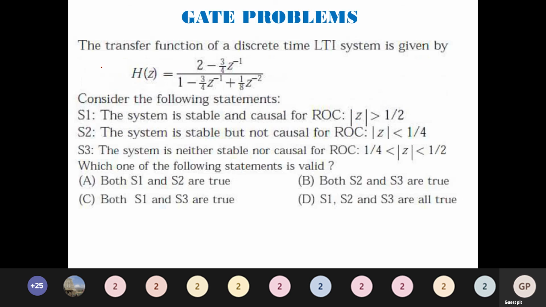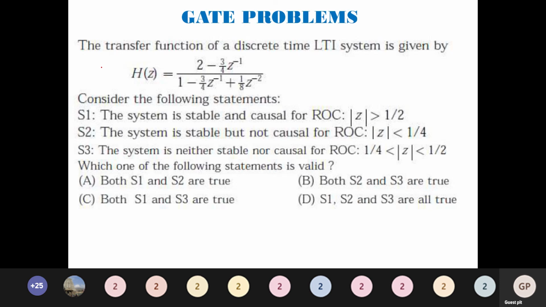Next question. The transfer function of a discrete LTI system is given by H of z is equal to 2 minus 3 by 4 z inverse divided by 1 minus 3 by 4 z inverse plus 1 by 8 z power minus 2. Consider the following statements. The system is stable and causal for ROC mod z greater than 1 by 2. The system is stable but not causal for ROC mod z less than 1 by 4. The system is neither stable nor causal for ROC 1 by 4 less than mod z less than 1 by 2. Which one of the following is true?